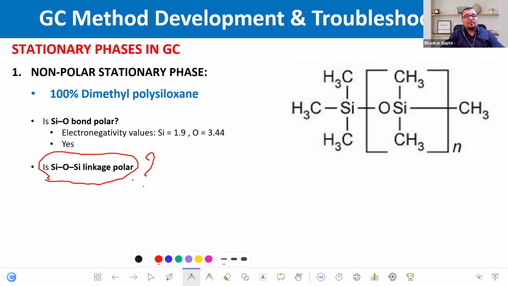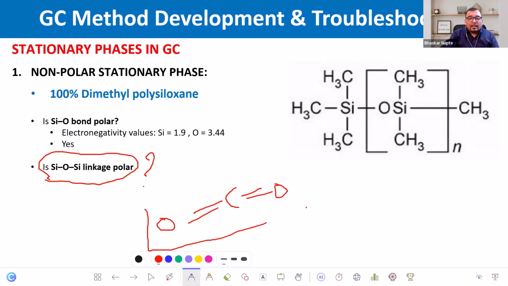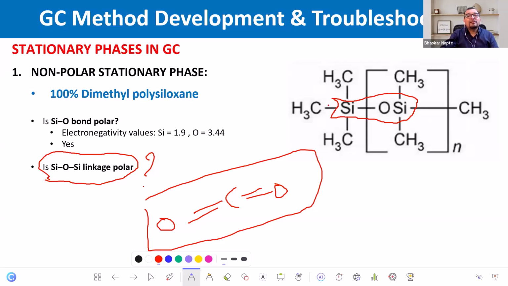Question mark. I missed the question mark. So is Si-O-Si polar or non-polar? Type in the chat box. Think about the example of carbon dioxide. How many of you remember the example of carbon dioxide we discussed earlier? Like carbon dioxide, the Si-O-Si linkage is also in a symmetric geometry, and because of that, though this Si-O bond is a polar bond, the Si-O-Si remains a highly non-polar linkage.